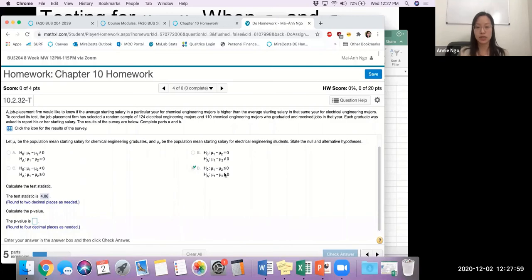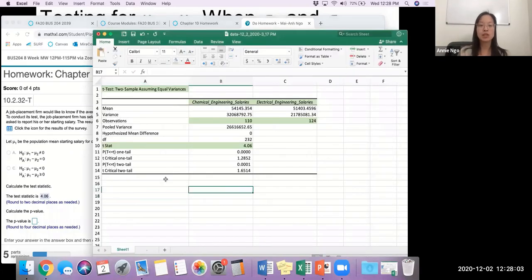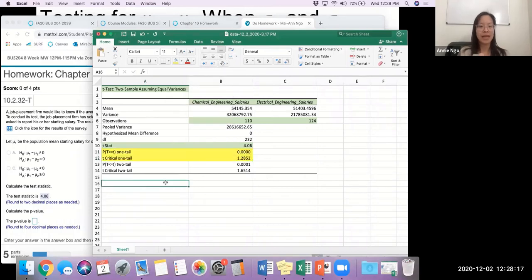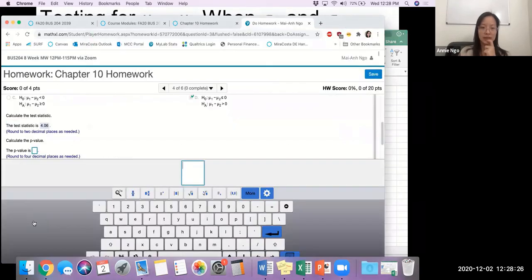Because at least in this one, this was an upper tail. I'm only on one side. We can do a 1 tail test. So looking at our table, we're going to focus on the rows that say 1 tail. And since we're looking for the p-value, go ahead and enter your p-value. So I'll enter mine.